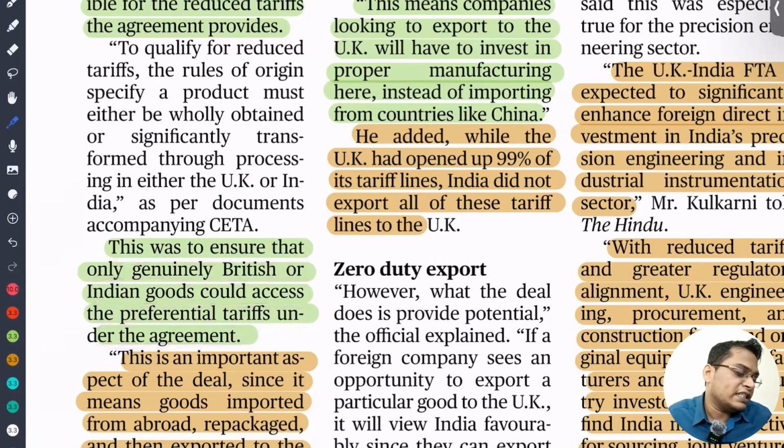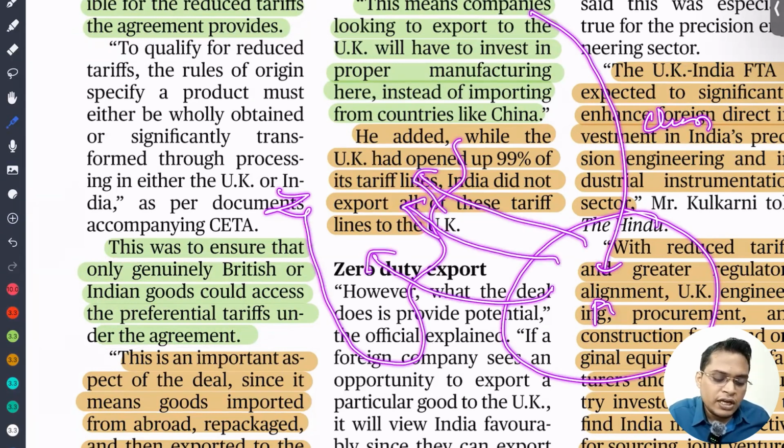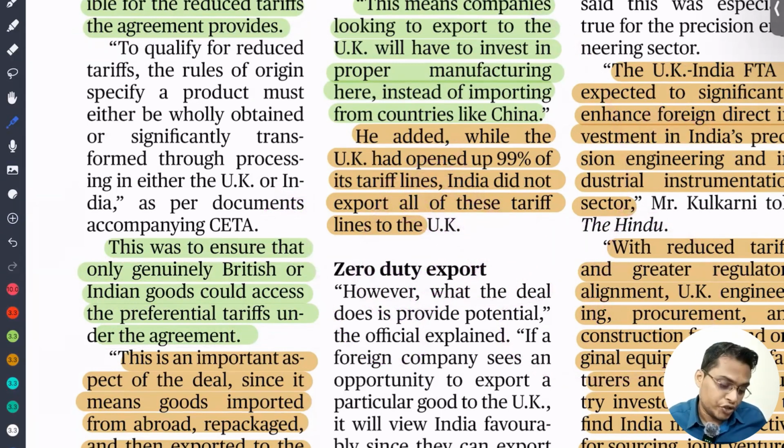What challenge is India currently facing? All these Asian countries simply import goods from China, repackage and then sell them to India. Because of this free trade agreement, we are seeing a flooding of Chinese goods in India through the Asian route. So that is our concern.